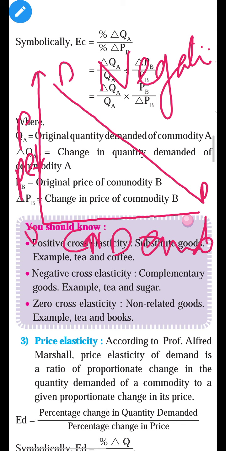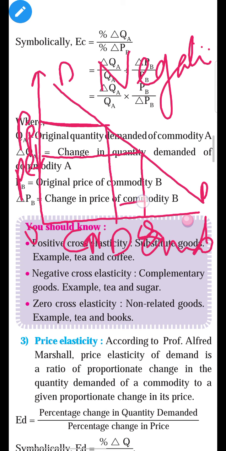This is the original price of petrol and the original demand for cars, but suppose the price of petrol increases from 60 rupees per liter to 80 rupees per liter.